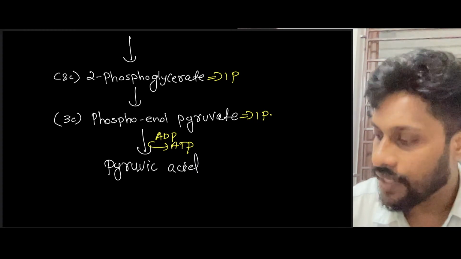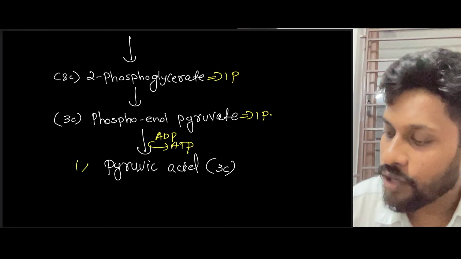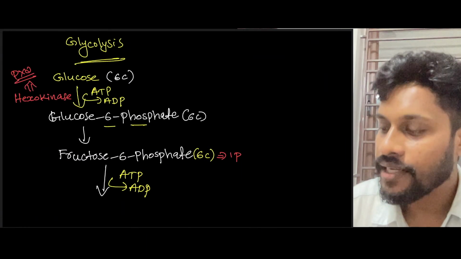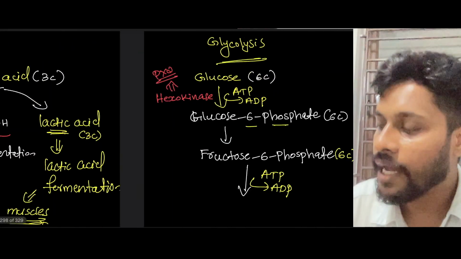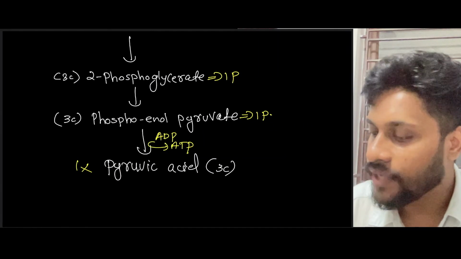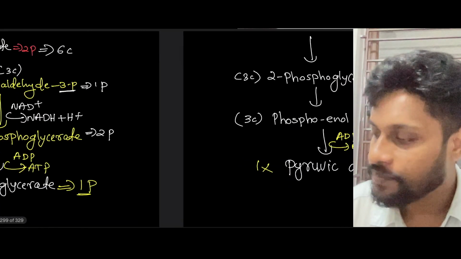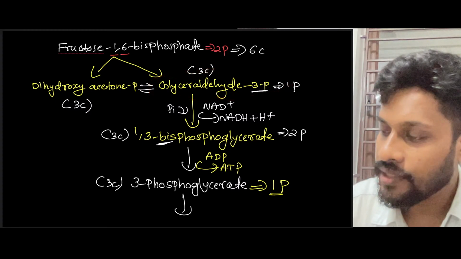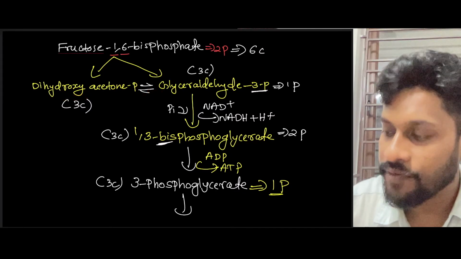Now here you can see, how many pyruvic acids are formed here? Only 1 molecule of pyruvic acid has formed here. But as per the definition, we know that glycolysis will form 2 molecules of pyruvic acid. So what happened here is that the first molecule of pyruvic acid has formed from glyceraldehyde 3-phosphate. Later, dihydroxyacetone will be converted into glyceraldehyde 3-phosphate.